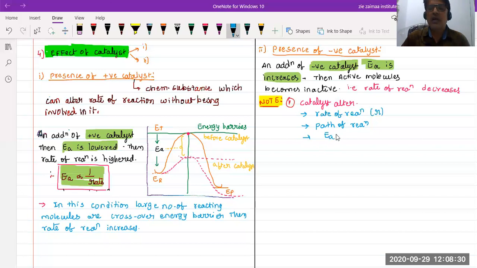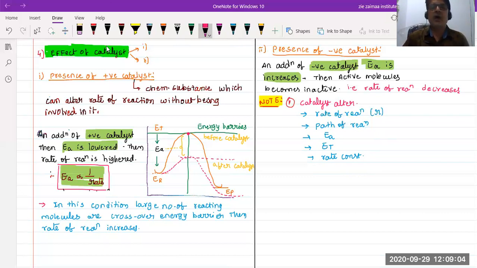So here, energy of activation is also changed. Next, beta, the rate also changes. Whenever the energy of activation is changed, obviously the threshold energy, ET, is also altered. And the last one, rate constant K, is also changed. Okay. Next, the second point, catalyst.